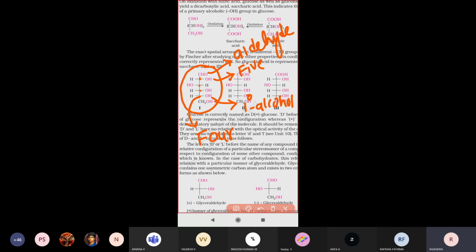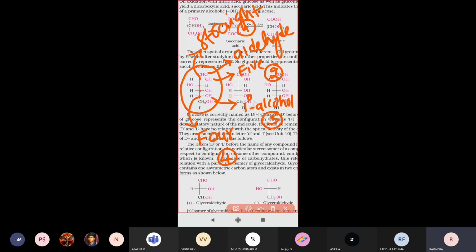One primary alcohol is identified in the glucose structure. 4 asymmetric carbon atoms are present, that also we are confirming. All the carbon atoms in the glucose molecule are in a straight chain manner, that means linearly all the carbon atoms are joined.